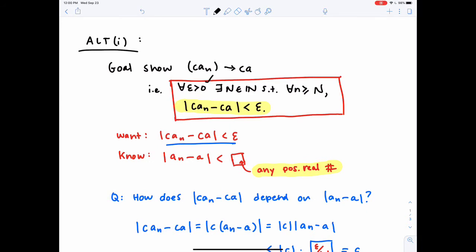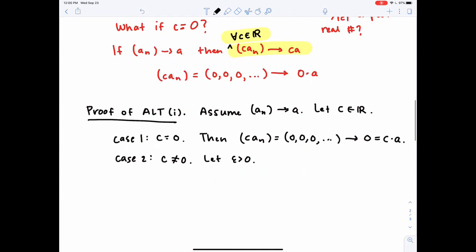The next thing I need to do is find my capital N, and we said the way we get the capital N is by referencing the definition of AN converging to A, but specifically using the value of epsilon over absolute value C. So we can note here epsilon over absolute value C is greater than 0 since C is not 0. This is a real number.